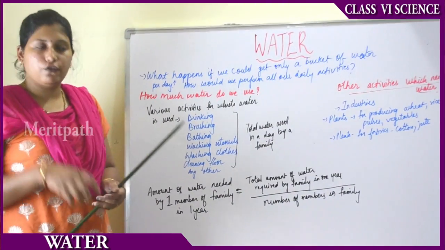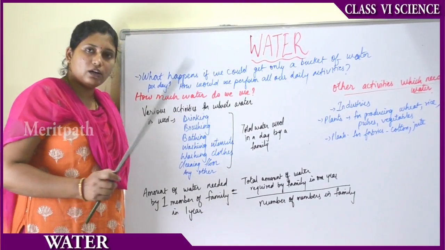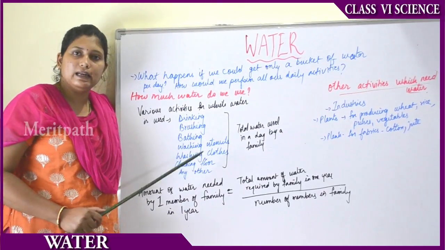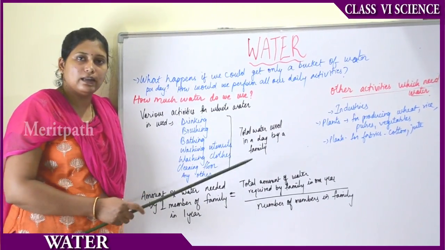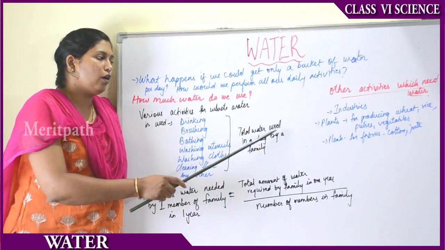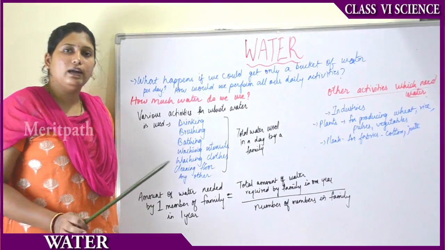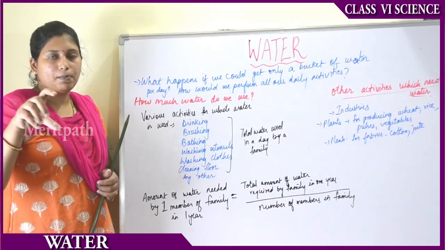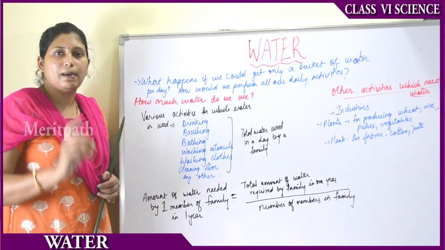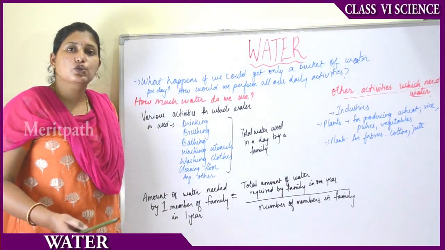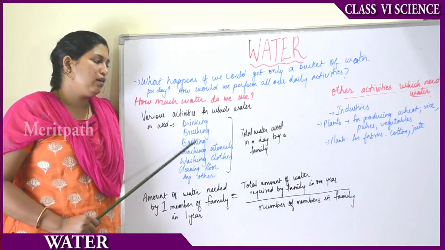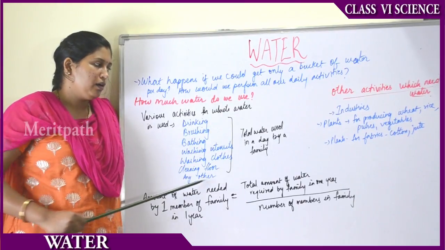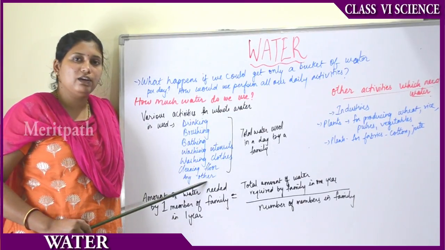Suppose if you are a family of 4 and if you measure the water bucket wise or mug wise and you calculate the total water required in a day by a family of 4, then that amount will give you the total water used in a day by a family. Clear, right? Suppose if you are measuring this water on a scale of a bucket of water. Suppose if the standard measurement you are taking is a bucket of water. A bucket usually contains 20 liters of water. So if you are measuring on the scale of a bucket of water, the total amount required in a day by a family is the total of these all activities.